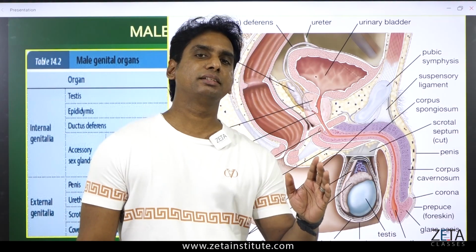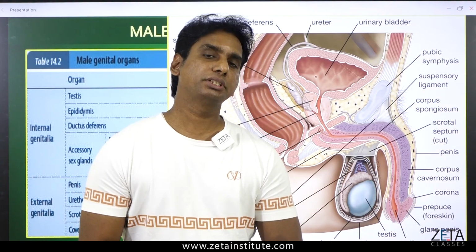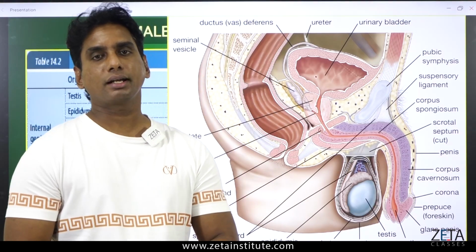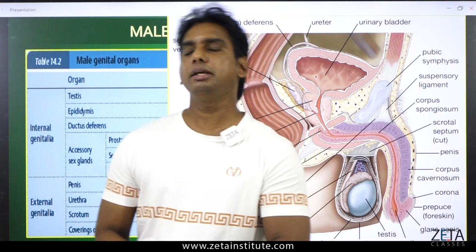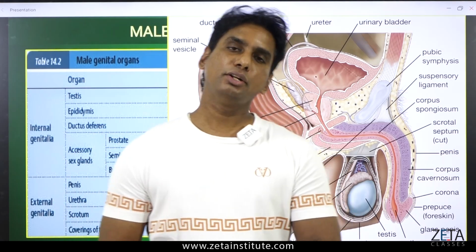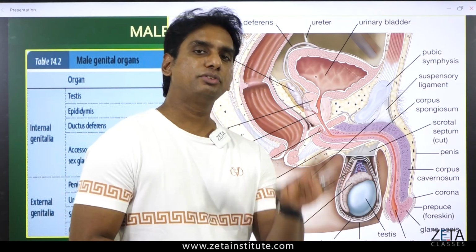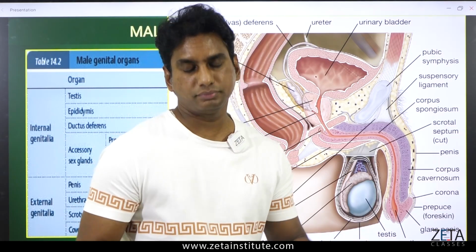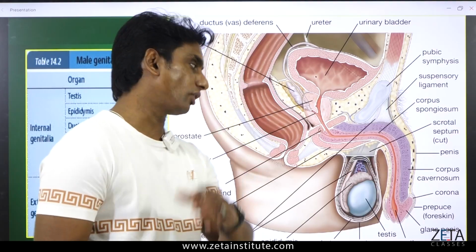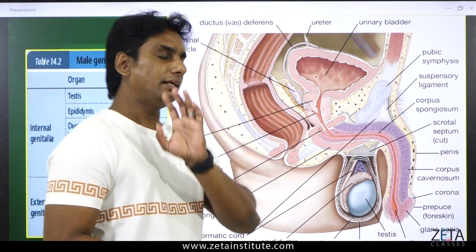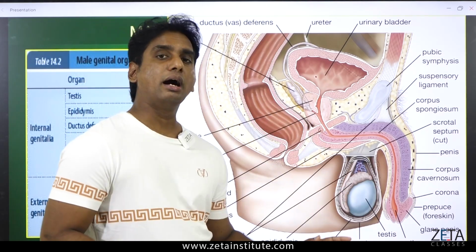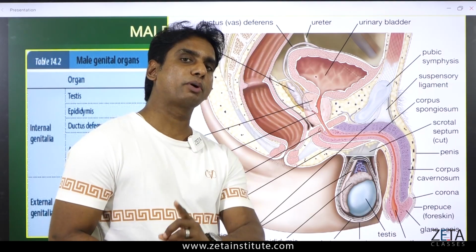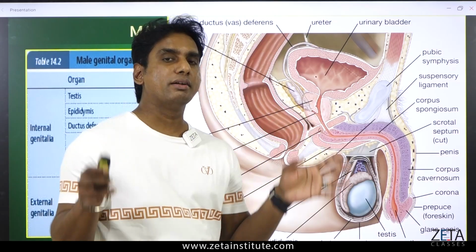So many factors are associated with sperm production or failure of producing sperms. One of the reasons, when we come to the topic of infertility or birth control measures, I will tell you in more detail about that: symptoms, causes, and the remedial measures. Overall, we call them birth control measures. We will talk about that. So, you got the idea why testis is produced outside the body. It is to protect the sperm production in a cool environment.